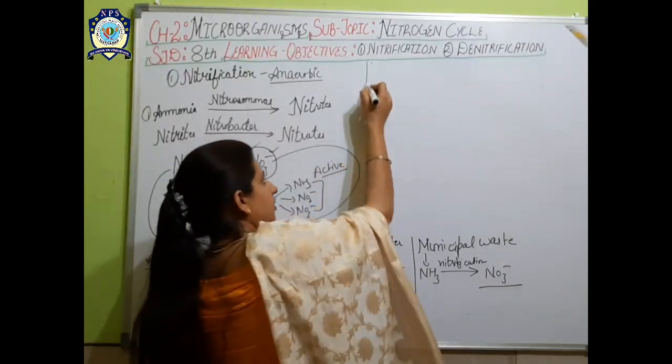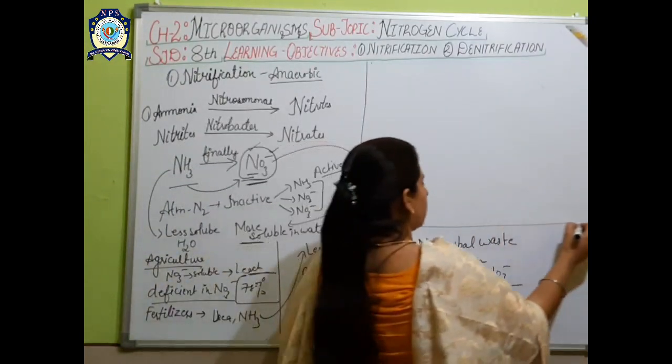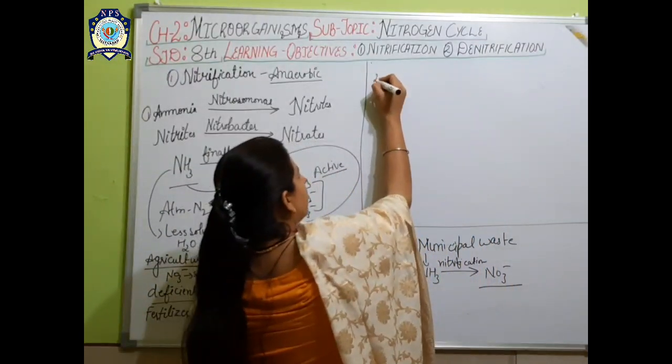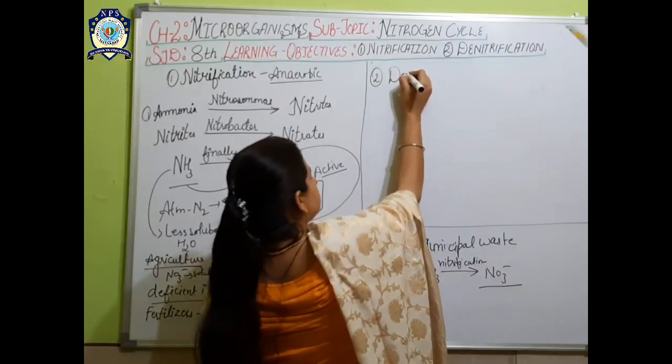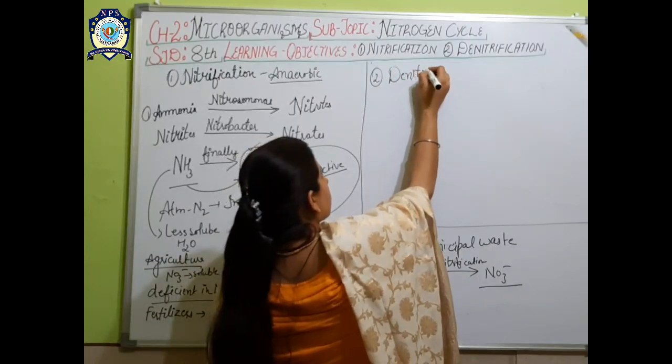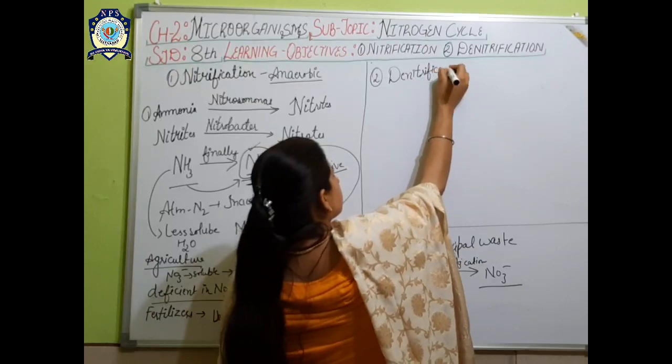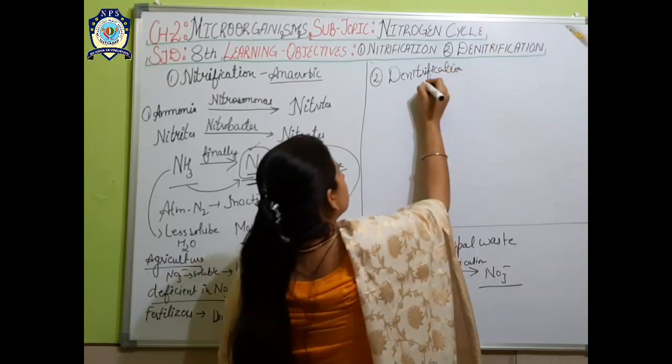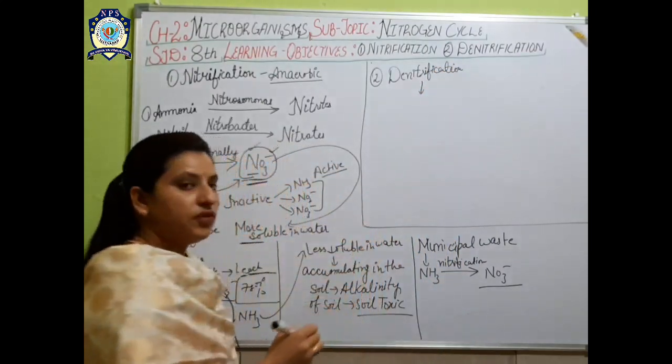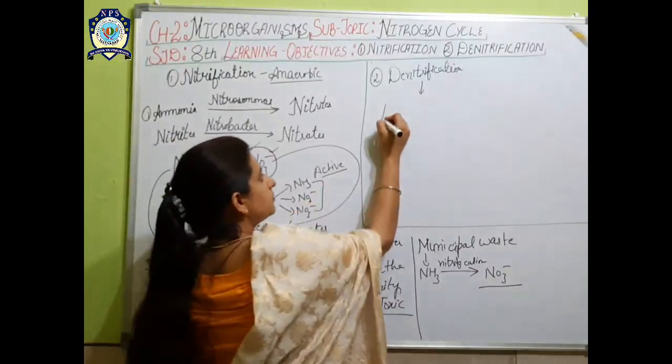Now the second objective for today we are going to discuss is denitrification. So in denitrification we have got nitrate.